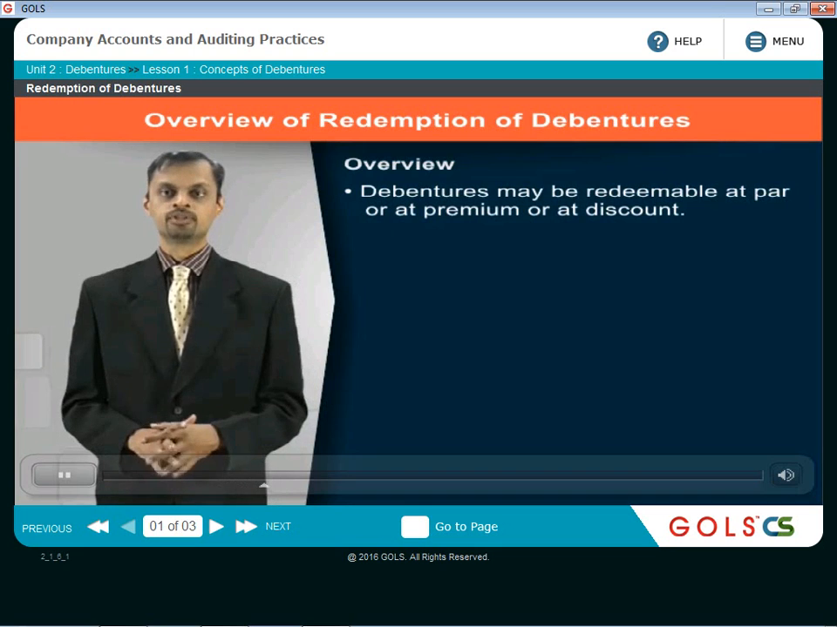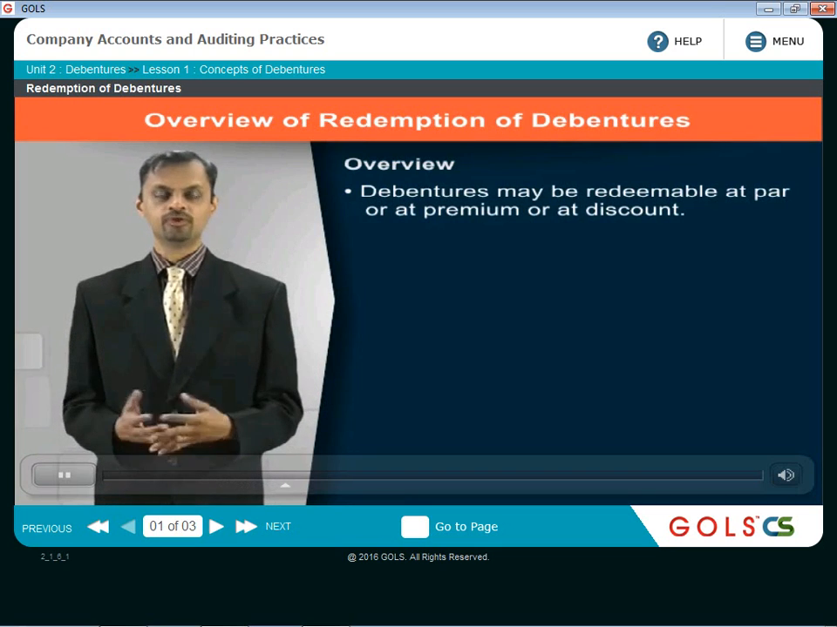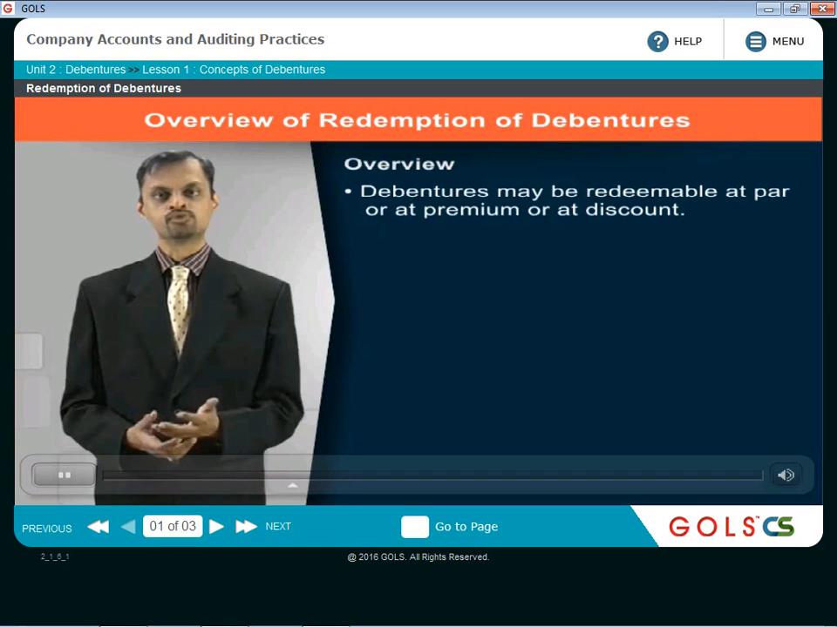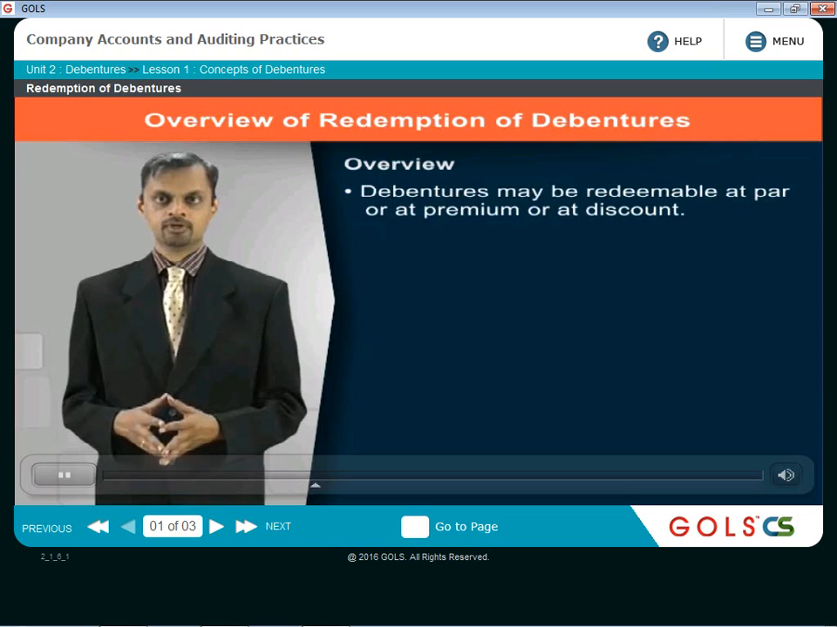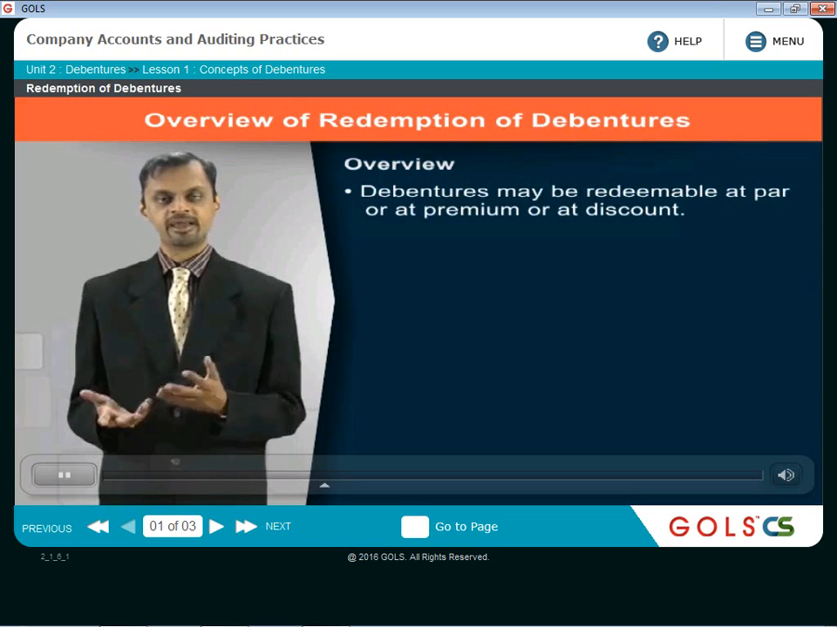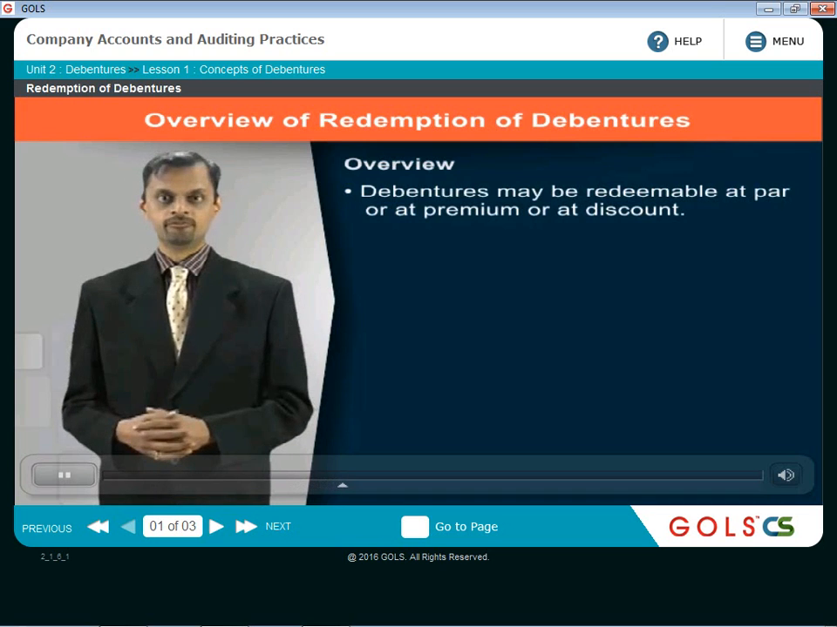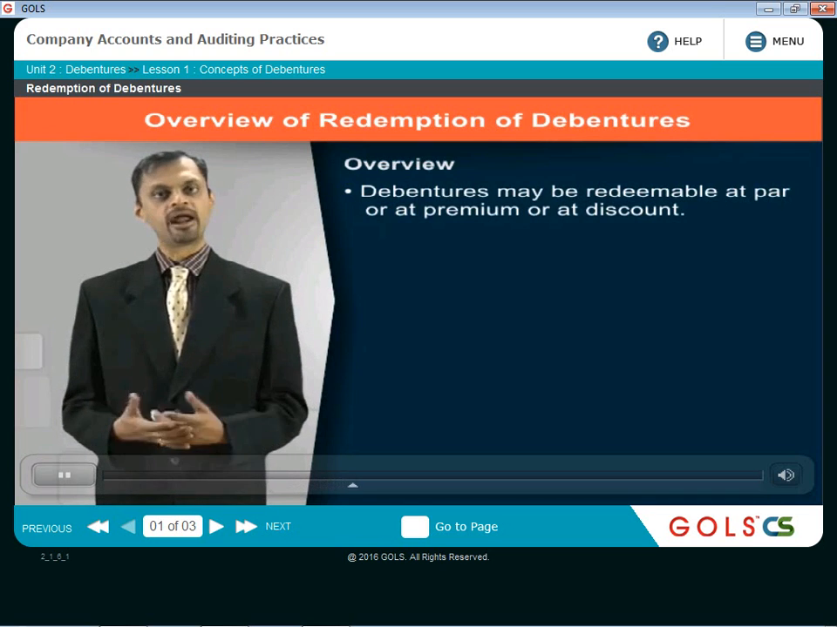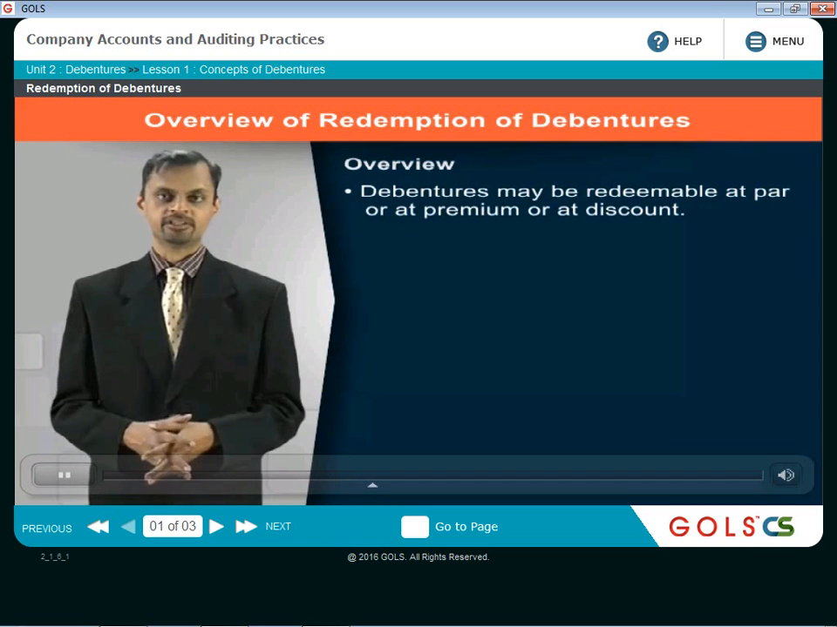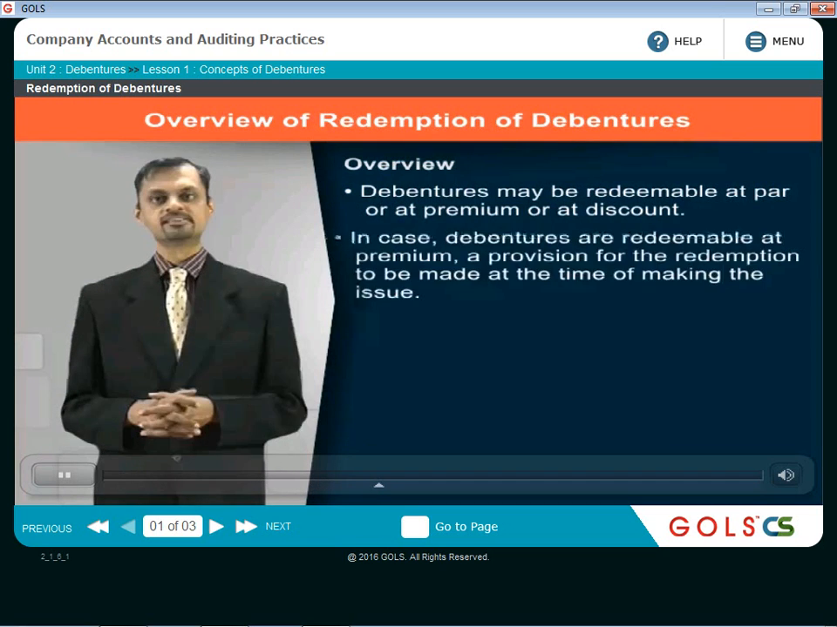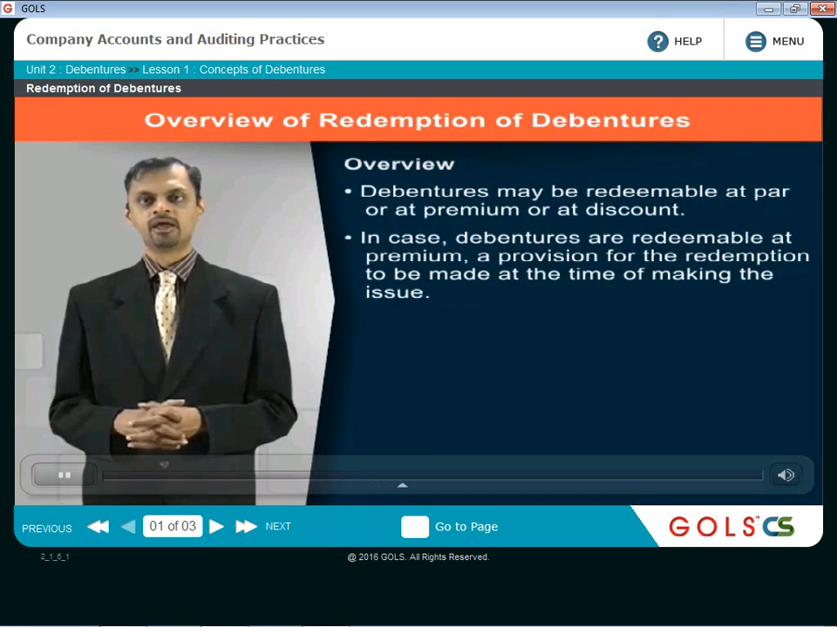Now you will wonder, how can the redemption of debentures happen at a discount? Who will accept that? Sometimes what happens is the interest rate on the debentures is very high. So anyway, the lenders are getting high interest regularly. So in that case, they may be willing to accept the redemption amount at a discount. So overall, they will still be benefited net. So in case debentures are to be redeemable at premium, a provision for the redemption premium has to be made at the time of making the issue.